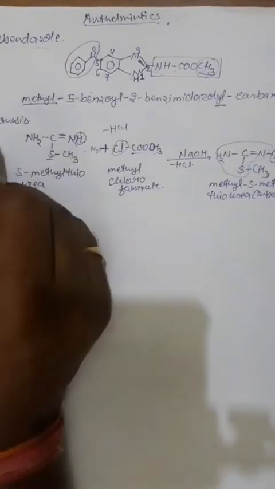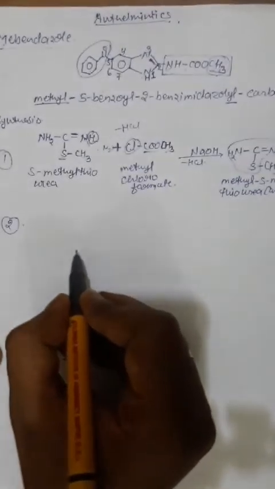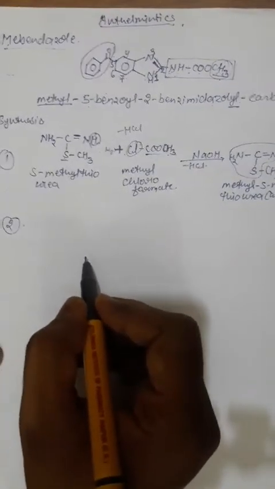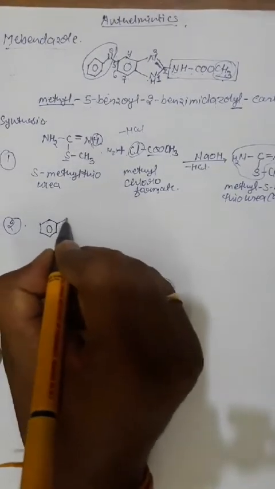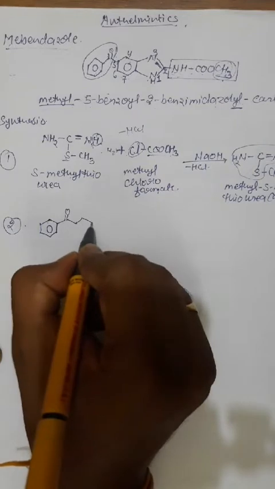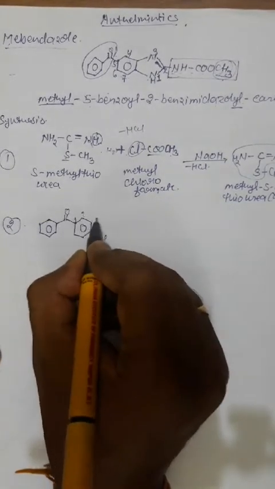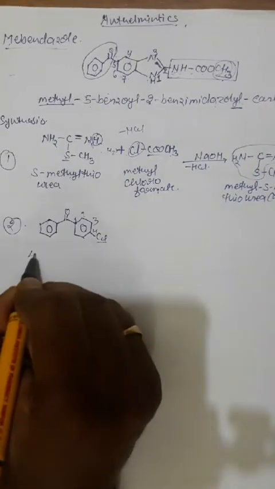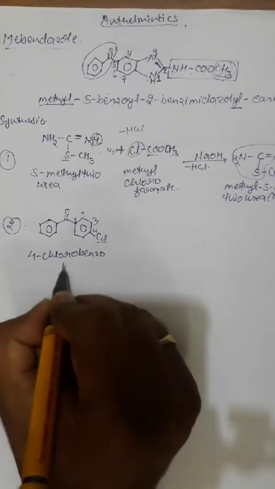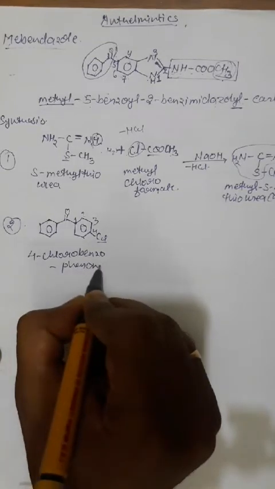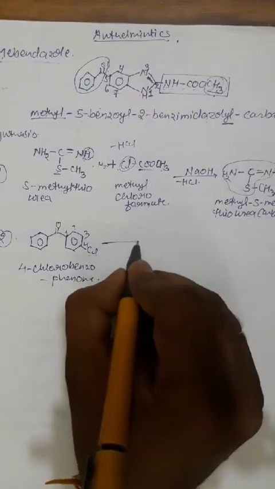So for this we are going to take the precursor, and that precursor will be 4-chlorobenzophenone. So this is the benzophenone, 2 benzene rings fused with the ketone. This is called benzophenone, and this is 1, 2, 3 and 4-chlorobenzophenone. So this is the fragment we required to prepare diamino benzophenone, and